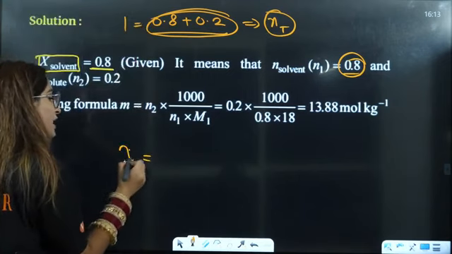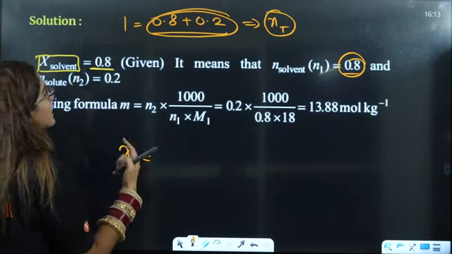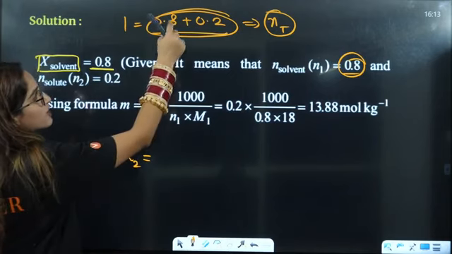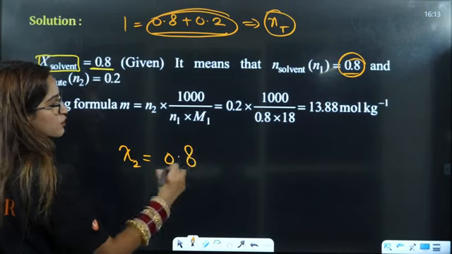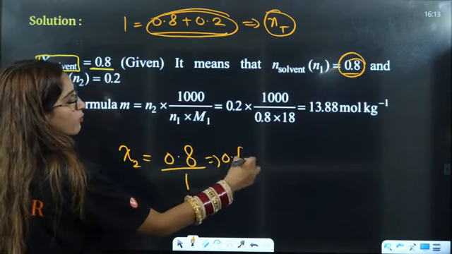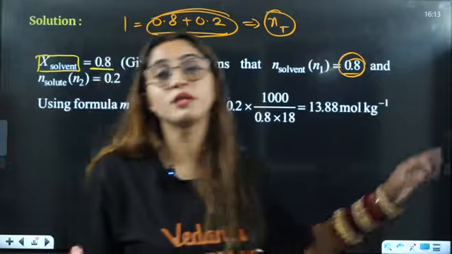Now, if I have to calculate mole fraction of solvent, it is number of moles of solvent divided by total moles, that is going to be 0.8. This is what is given to you in the question.